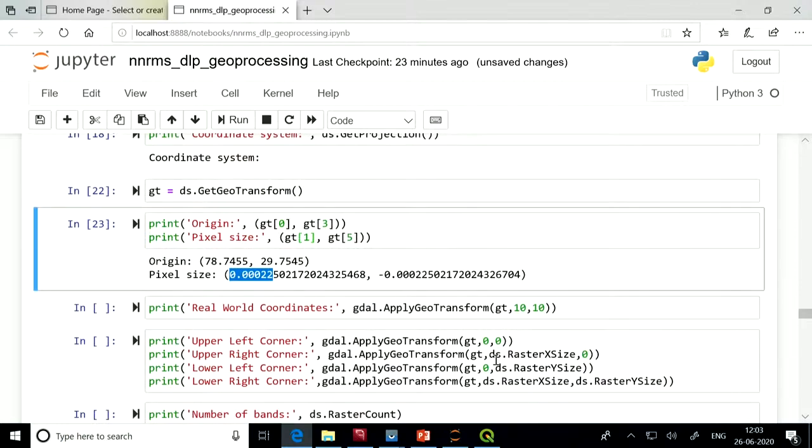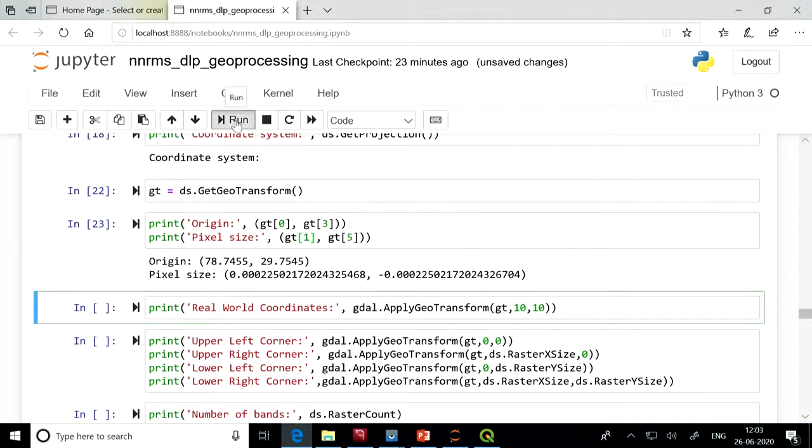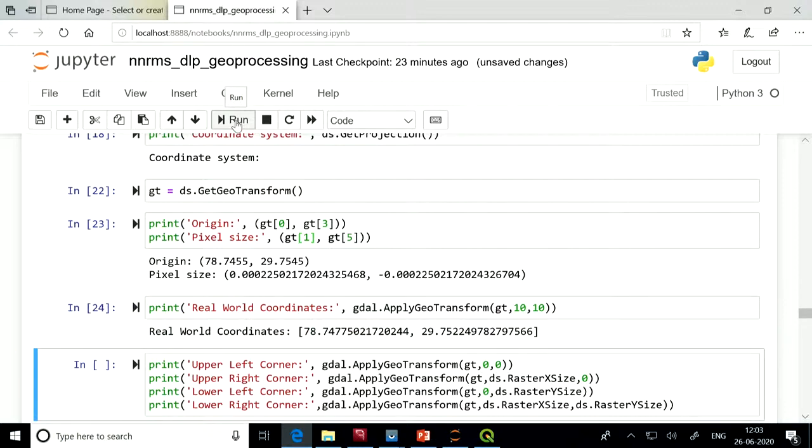Now suppose you want to get the coordinates of all the corners. The image has 4 corners, so you can call gdal.ApplyGeoTransform and pass the particular line number and pixel number for which you want to calculate the real world coordinates. So for gdal.ApplyGeoTransform, the first argument you need to pass is the geo transform information, then the pixel number and line number.